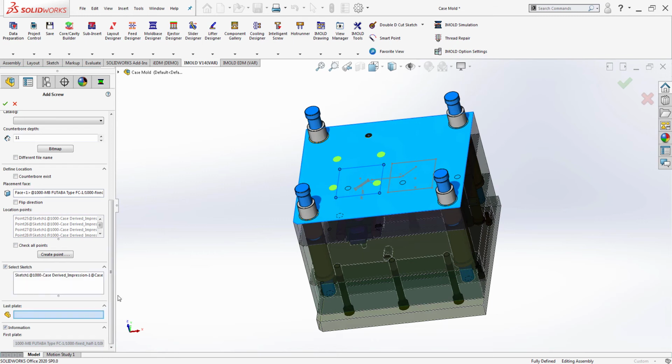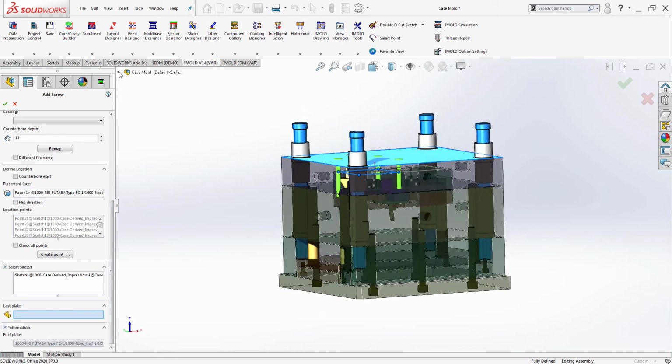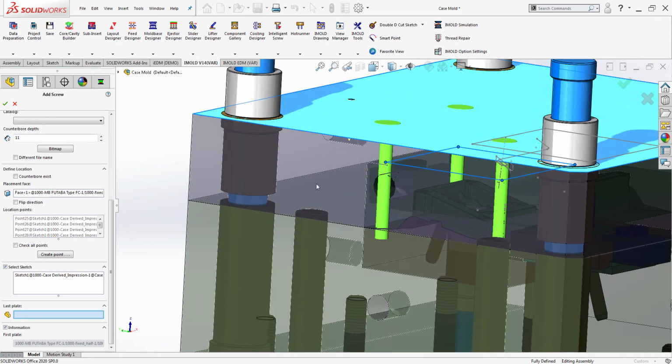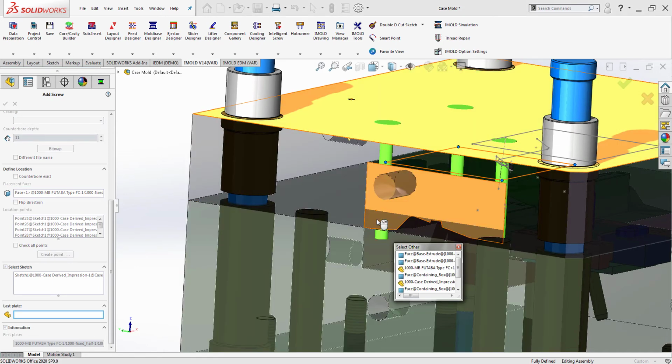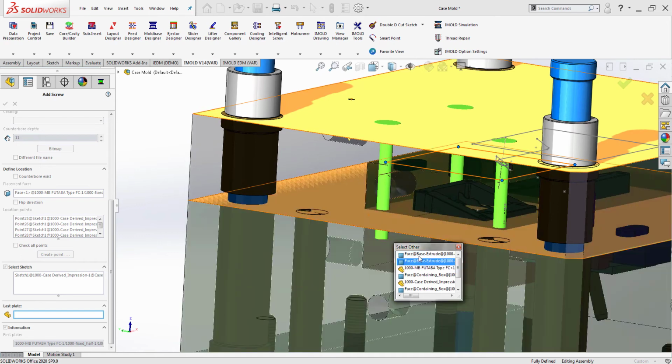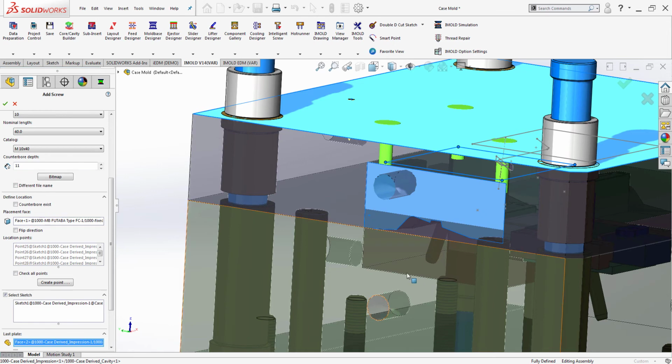Click Last Plate. From the Feature Manager, select the instance of the cavity insert part from which the sketch is selected. The screw length is automatically calculated.